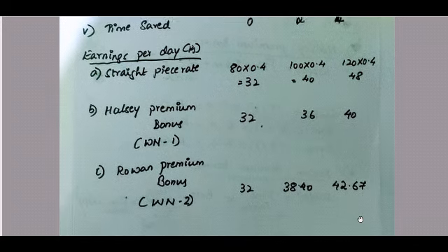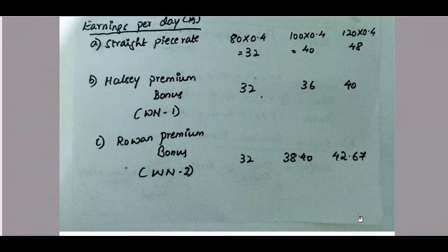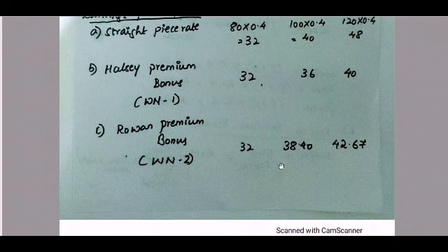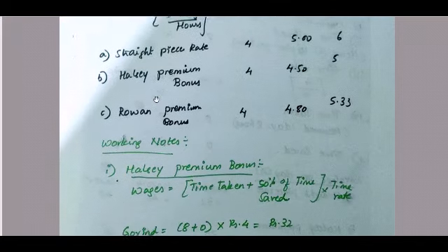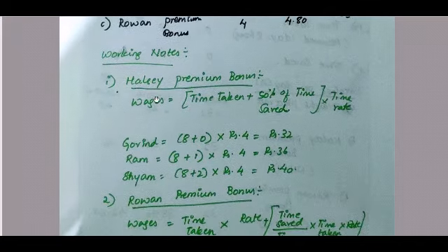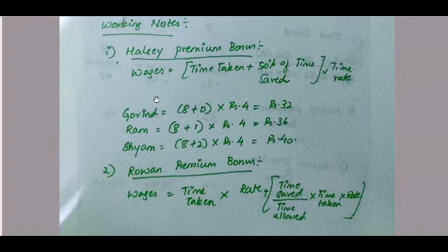So under your Halsey premium bonus, there is a working note number 1. So let us look into the working note number 1 and see how to calculate the earnings under Halsey premium bonus. So what is the formula? Wages is equal to time taken plus 50% of time saved into time rate.